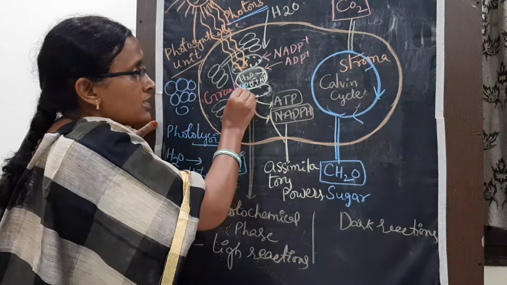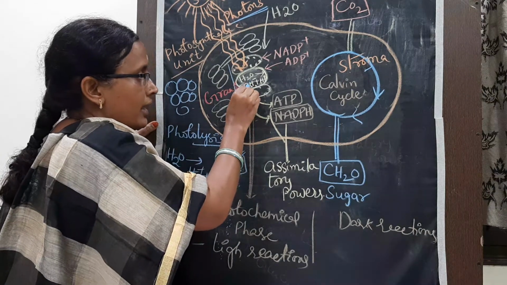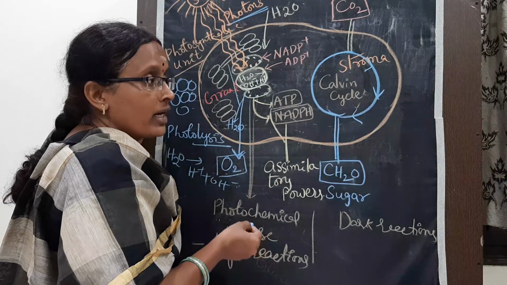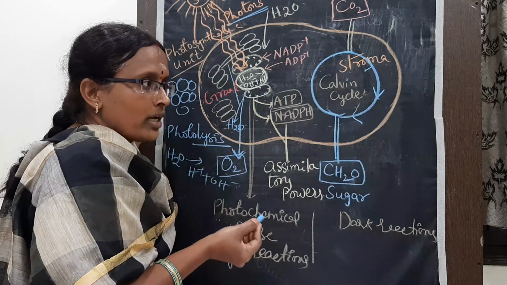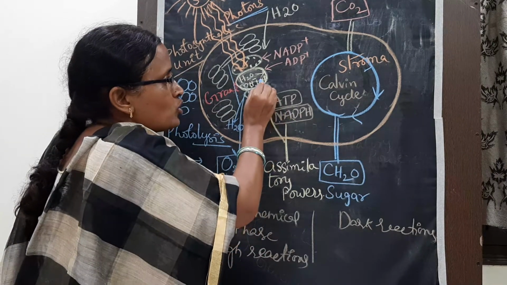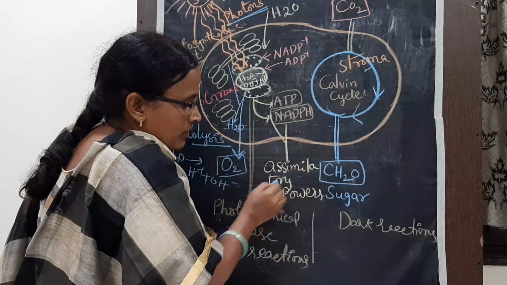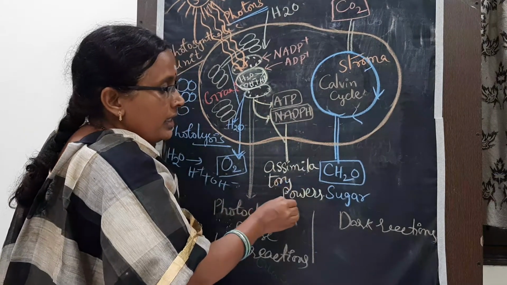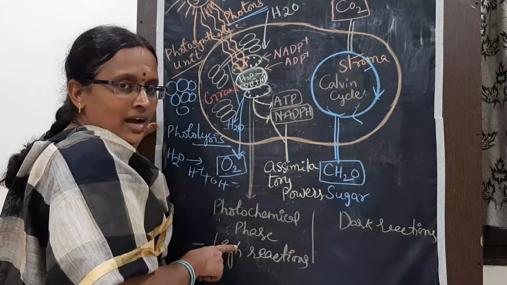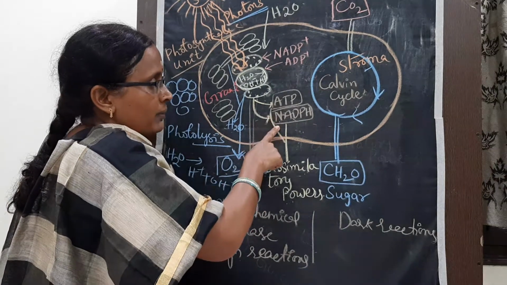And the second step, splitting of the water molecule or photolysis. The third step is formation of assimilatory power. At the end of the light reactions, what are we going to get? ATP, NADPH2 and hydrogen ions. ATP and NADPH are called assimilatory powers. They are produced at the end of the light reaction.